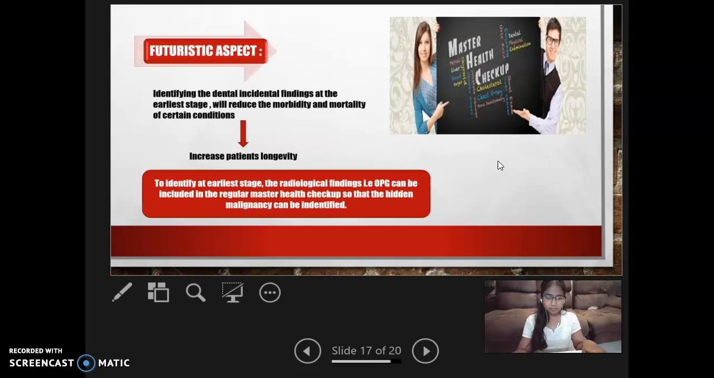Futuristic aspect: identifying dental incidental findings at the earliest stage will reduce the morbidity and mortality of certain conditions, which will certainly increase the patient's longevity. To identify at this earliest stage, a radiological investigation, that is an orthopantomogram (OPG), can be included in the regular master health checkup so that hidden malignancy can be identified and treated at an earlier stage.